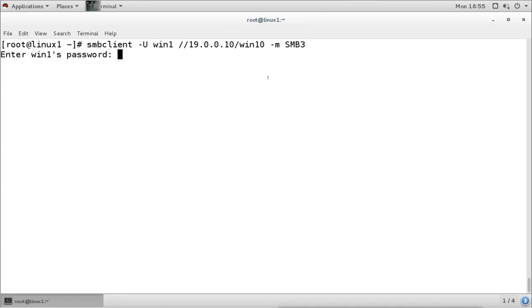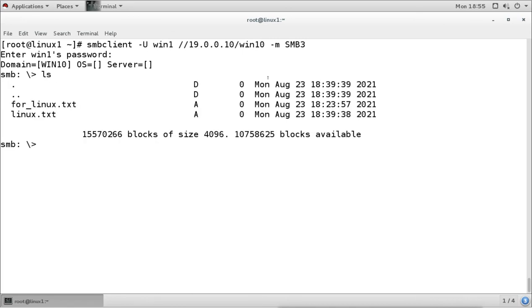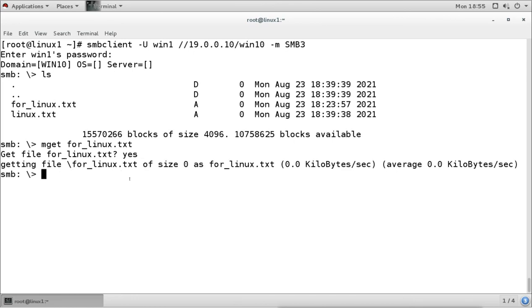Provide the password for the user. Now we are connected to that directory by using an FTP-style connection. Now when you list, it shows that the files are there. We can download the files by using the mget command, just like FTP. And if we want to upload files, we can upload from the local directory.